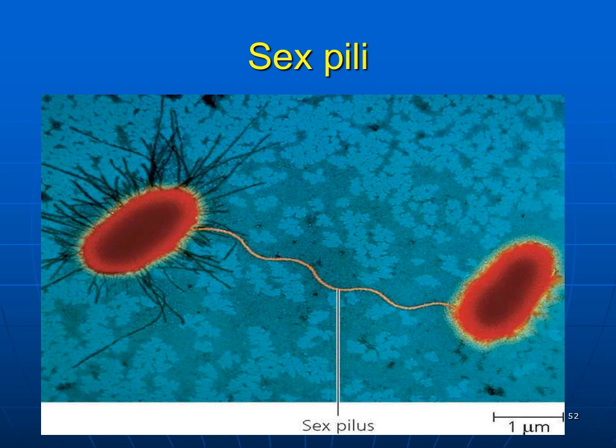They are not only useful for adhesion of the bacteria to the surface of the host, they have another role, that is transfer of genetic material from one bacterium to another. In this picture you can see the sex tube formation. With this sex tube, or sex pili, the genetic material is transferred.